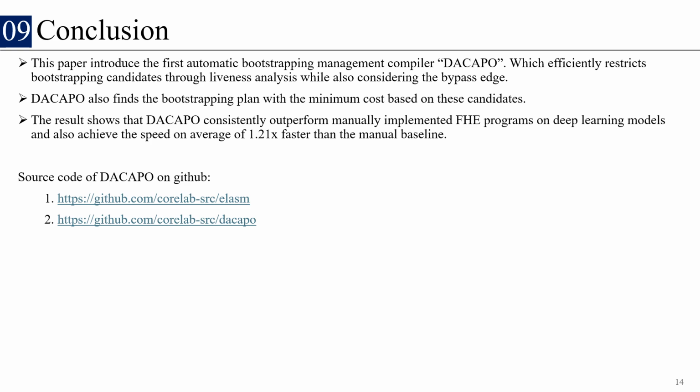So to conclude, this paper introduced the first automatic bootstrapping placement management compiler, DACAPO, which efficiently restricts bootstrapping candidates through live-out analysis, while also considering the bypass edges that should be ignored and removed. DACAPO also finds a bootstrapping placement plan with minimum cost based on these candidates. The results show that DACAPO consistently outperforms manually implemented FHE programs on deep learning models, of course, and it also achieved a speedup of 1.21 times over the manual baseline.